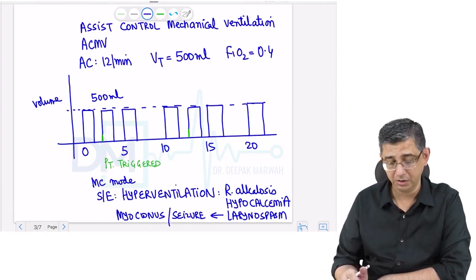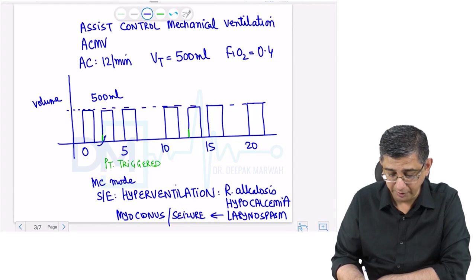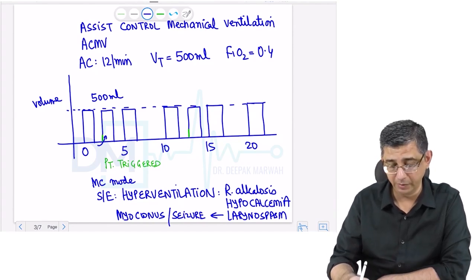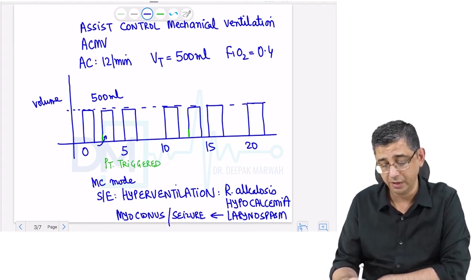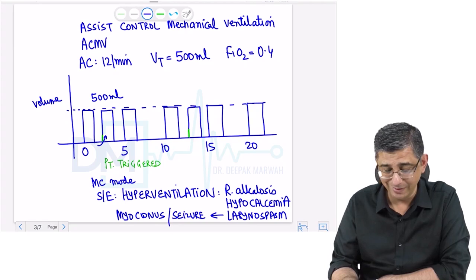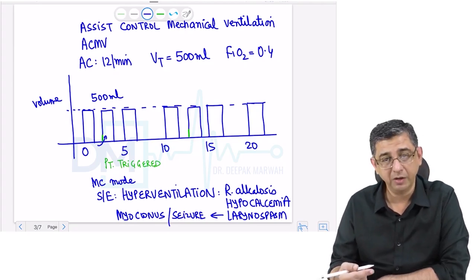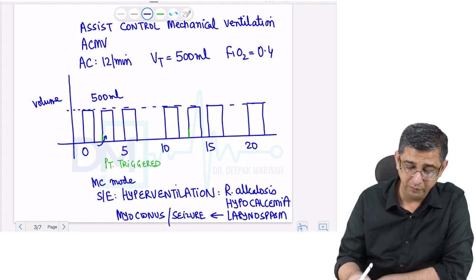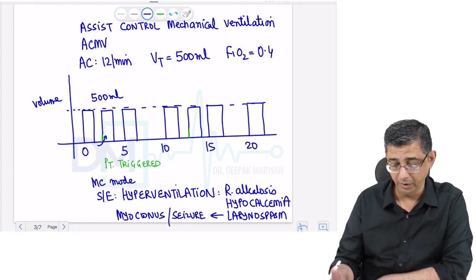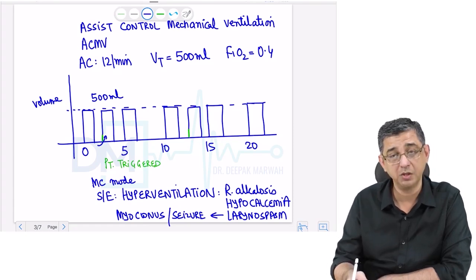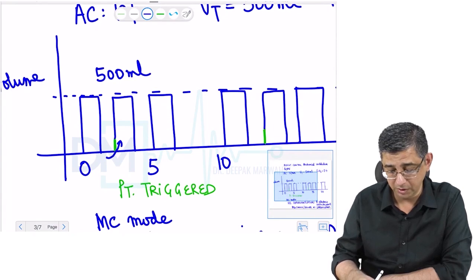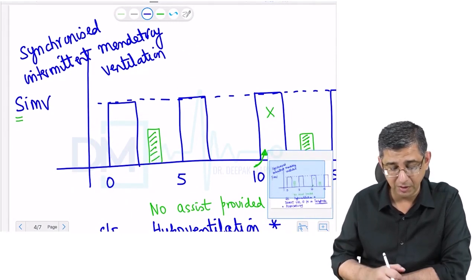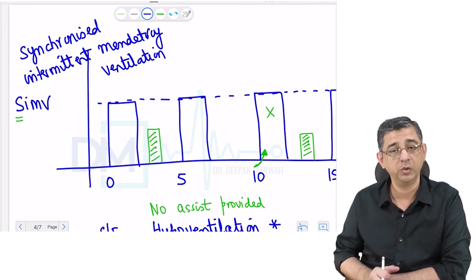whereas in the previous case there was no asynchrony. If you look at this representation, when the patient was trying to breathe here, the ventilator provided an additional breath to the patient. The backup breath will anyway be there in the person, and this time if the person's breath tries to coincide when the ventilator is trying to provide a breath, the system is like that, the ventilator effort will not be negated, the ventilator effort will still occur. So in this case there will always be a backup guaranteed plan again, but if you are trying to breathe in between, additional bonus is being provided to the person. The additional bonus is in the form of a full breath of the person to a tidal volume of 500 ml, versus in this SIMV mode where there was no assist provided to the person.